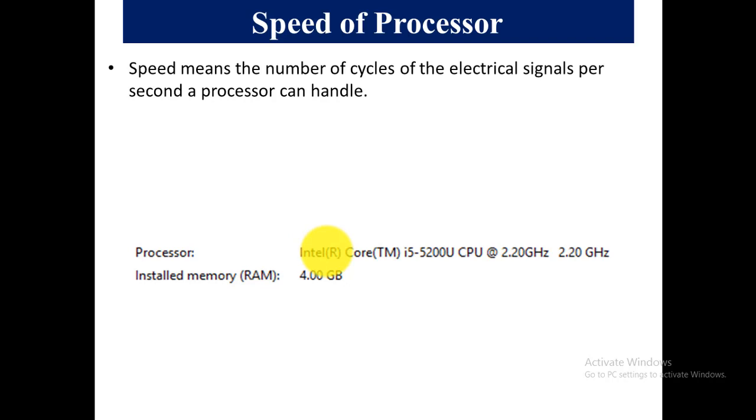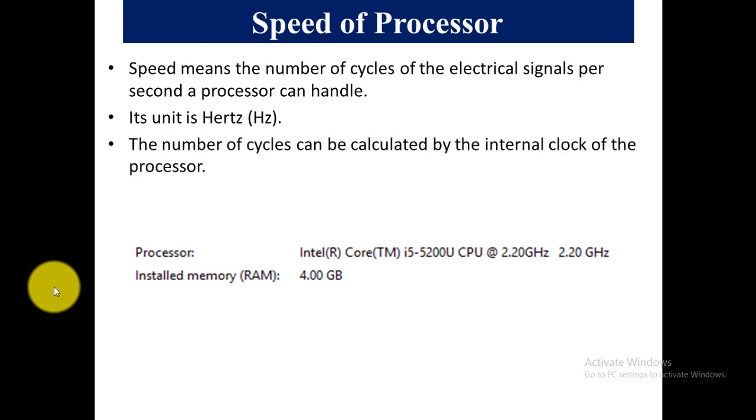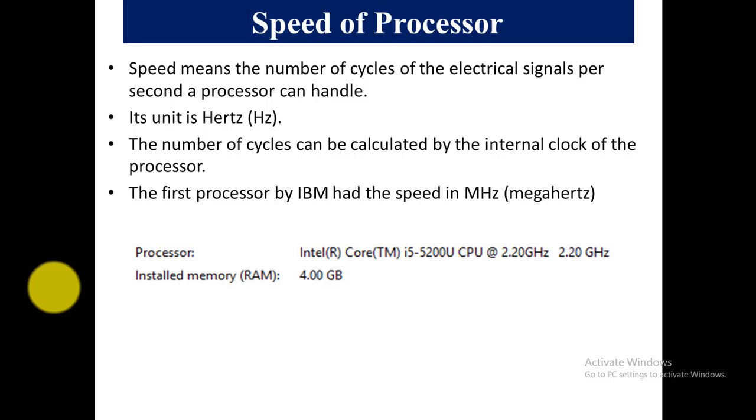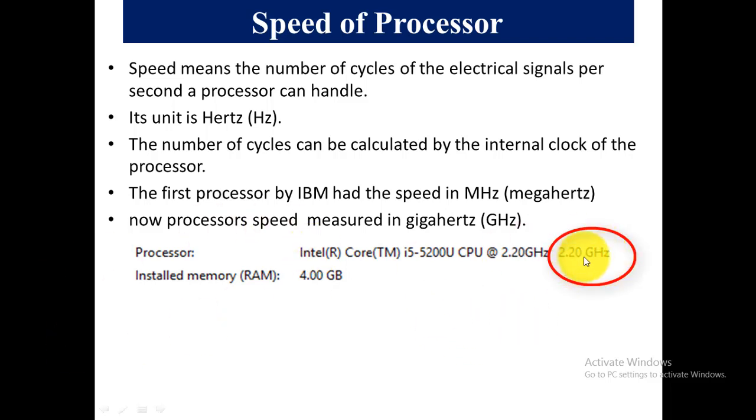So speed means the number of cycles of the electrical signals per second a processor can handle. Its unit is hertz. The number of cycles can be calculated by the internal clock of the processor. The first processor by IBM had the speed in megahertz. Now, processor speed is measured in gigahertz. So, the specs of my PC is 2.20 gigahertz.